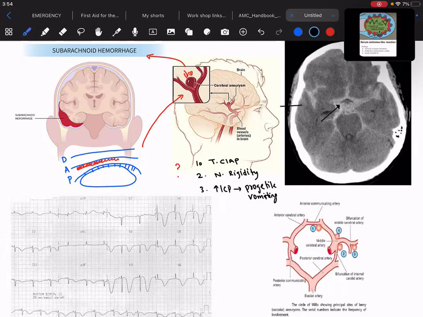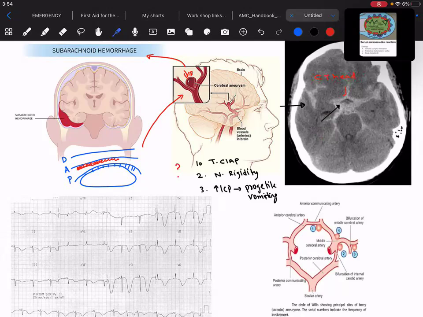And if you go for the CT head, this is your CT head, and in the CT scan you can see here this blood accumulation. This is what we call the star of death appearance on the CT scan. This is a classical case of subarachnoid hemorrhage.